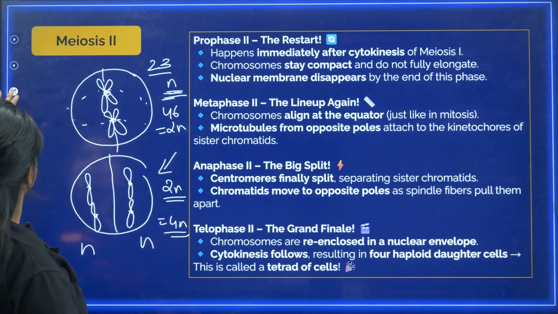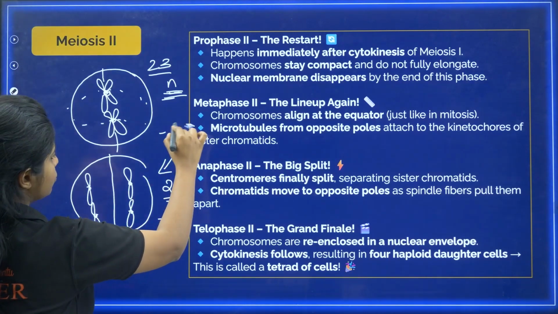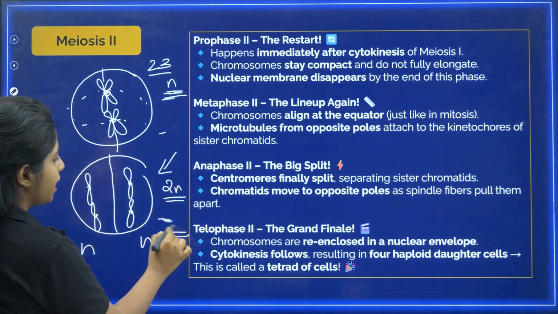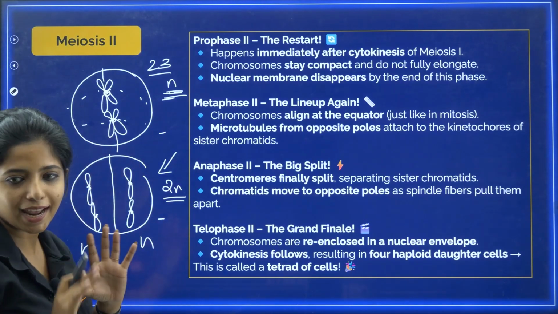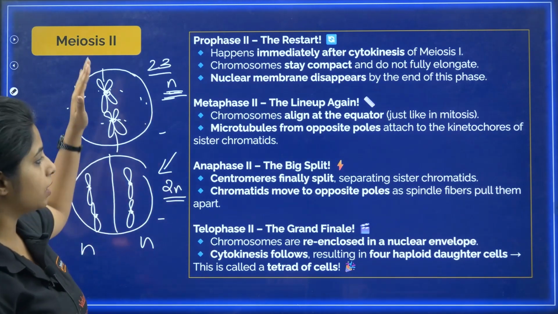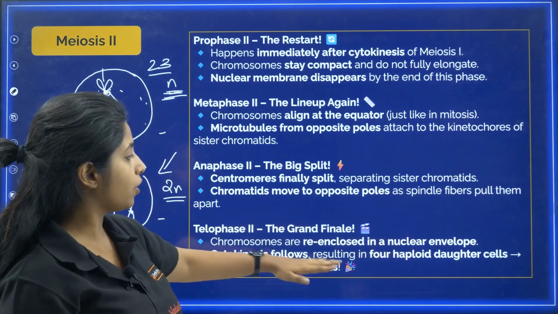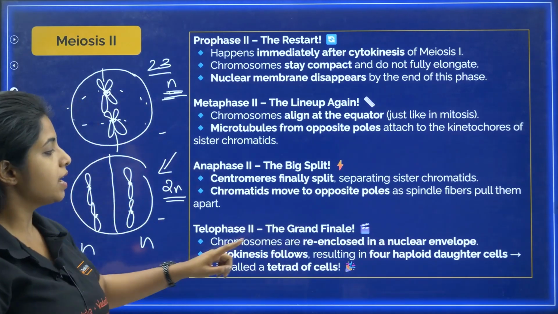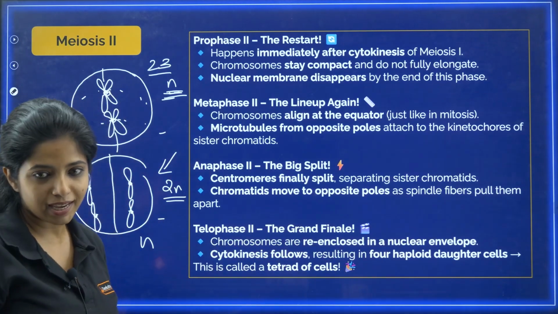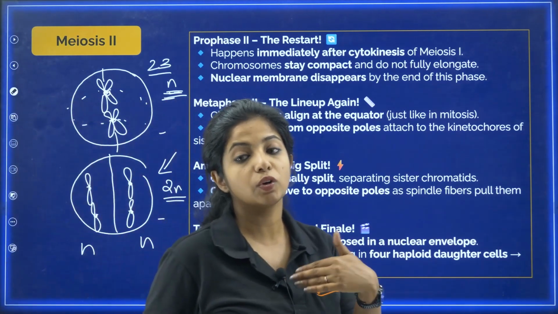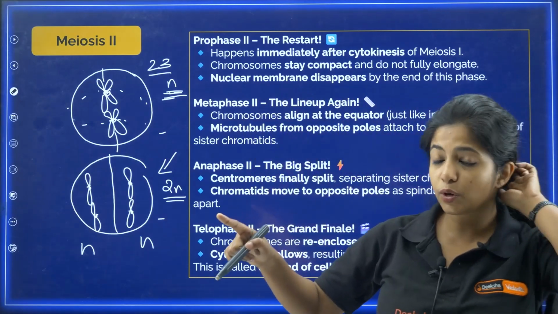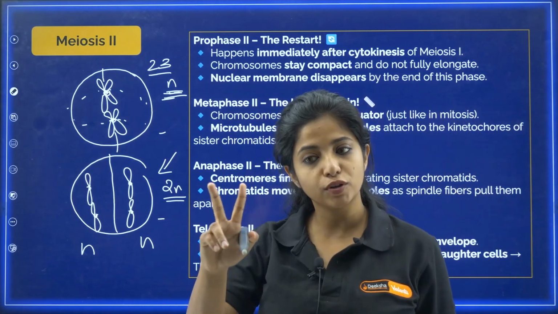Similarly over here, you started off with what? n. You started off with n, here you got 2n, and again when telophase happened, you got n, n, n. Same thing happens in mitosis. So chromosomes are re-enclosed in nuclear membrane, cytokinesis follows, resulting in 4 haploid daughter cells. This is known as tetrad of cells. At the end you get 4 cells, right, which is why you call this tetrad of cells. In the end of meiosis I, you say dyad of cells because you get 2 cells.